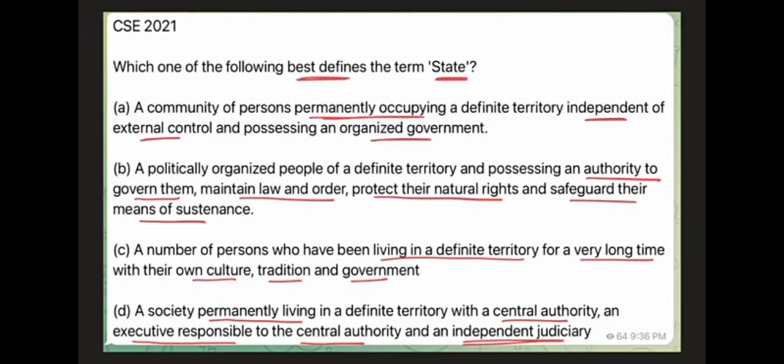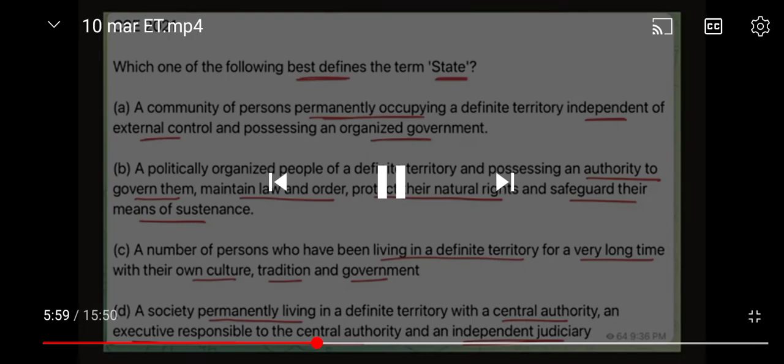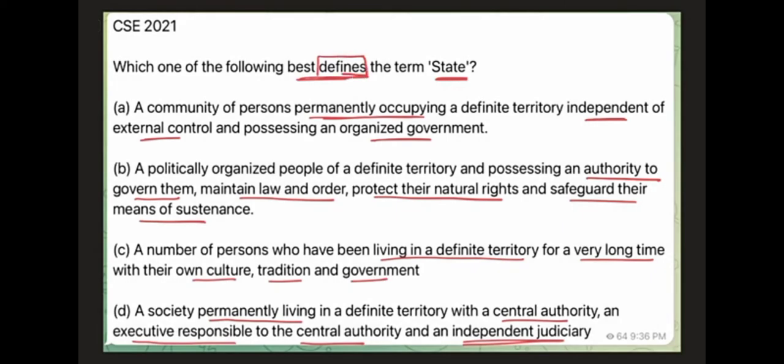The first thing we need to note is that the question is asking about the definition of the word state. Okay, so what is the nature of definitions? They are like law. In the previous question we discussed law, right? Provisions of the law will be clear, unambiguous, crisp. They will not be subjective or casual, not have any casual words. So very, very clear these are. And also the term state, the Indian state, the Chinese state, the US state. So we're not talking about the individual state governments, the states of India, but the state of India.